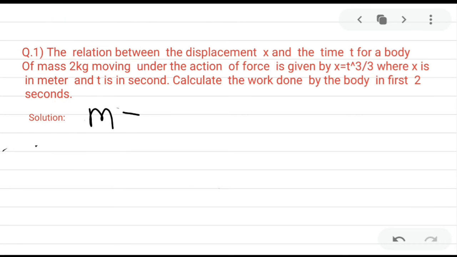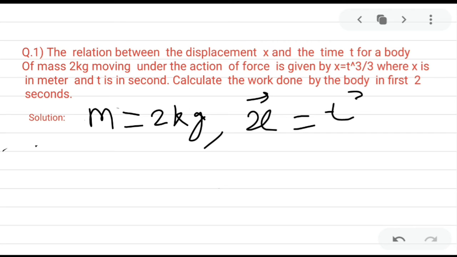So given data: mass is equal to 2 kg. Similarly, displacement is equal to t to the power 3 divided by 3, and t is given as 2 seconds. We want to calculate how much work is done in 2 seconds.